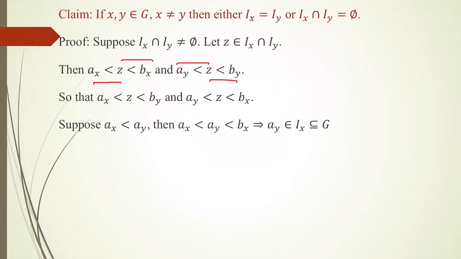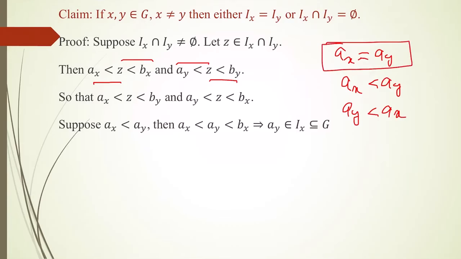From this, what I am going to prove is Ax is equal to Ay. Anyway, by trichotomy property, we know that either Ax equal to Ay, or Ax will be less than Ay, or Ay will be less than Ax. We have to show that Ax is equal to Ay.